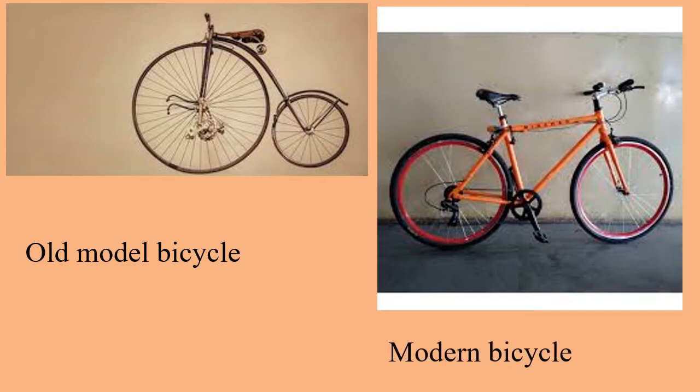The bicycle. The wheels of the old model bicycle are in 2 different sizes. Only 1 person could go. The modern bicycles have more facilities than the old bicycles.